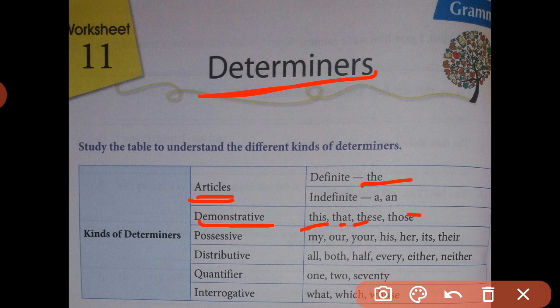Now let us study possessive determiners. Words like my, our, your, his, her, its, their stand as possessive determiners. Possessives are those determiners that show someone's possession.